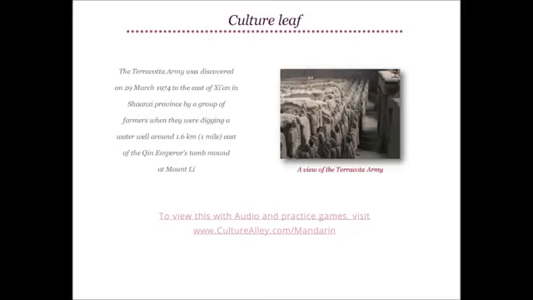The Terracotta Army was discovered on the 29th of March, 1974 to the east of Xi'an, in Shaanxi Province, by a group of farmers when they were digging a water well around 1.6 kilometers, or 1 mile, east of the Qin Emperor's tomb mound at Mount Li. Here you can see a picture of the Terracotta Army.